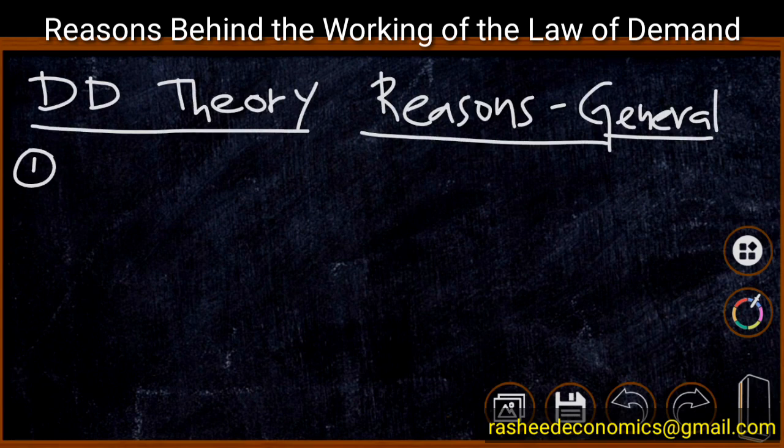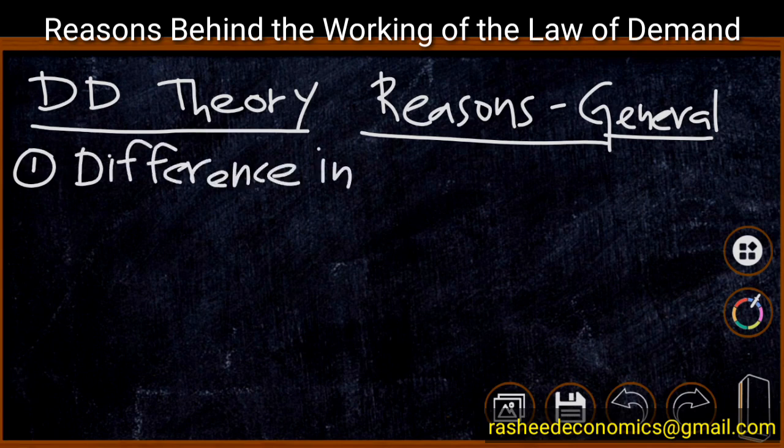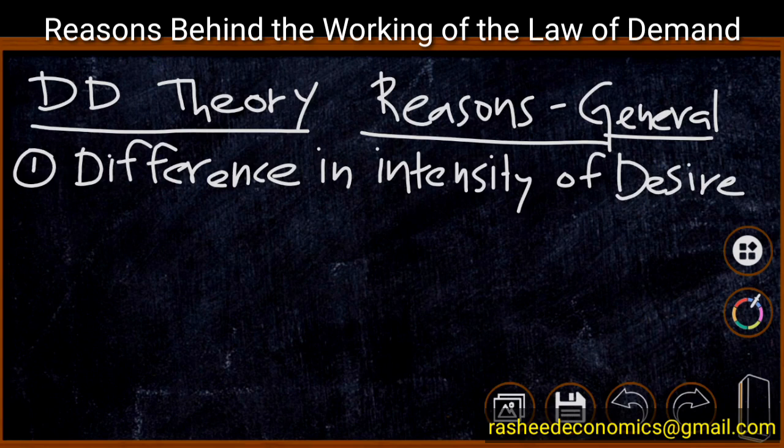The first point connected with the general reasons of the working of the law of demand is difference in the intensity of desire. We know that there are people with a different intensity of desire to purchase a product.